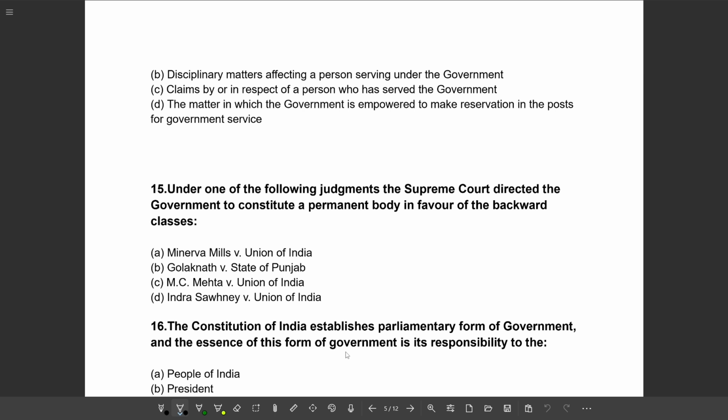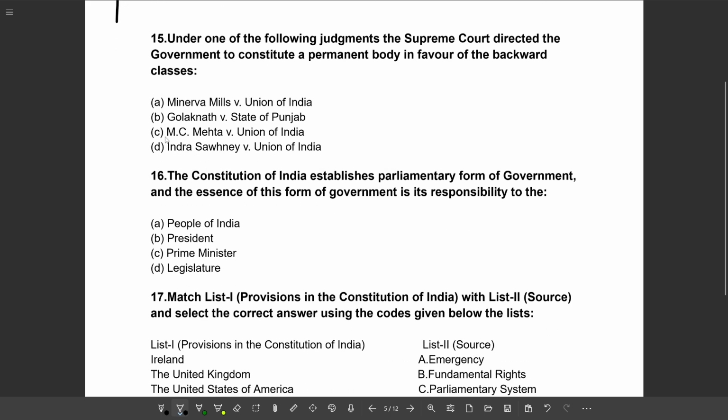Option D, the matter in which the government is empowered to make reservation in the posts for government service. So the correct option will be option D. Next question.